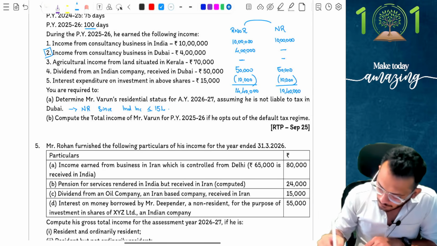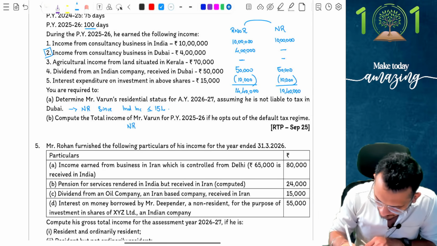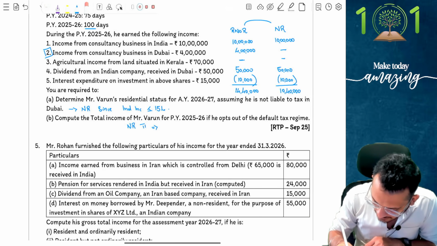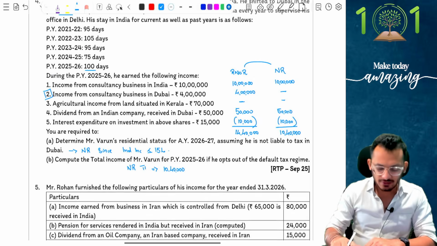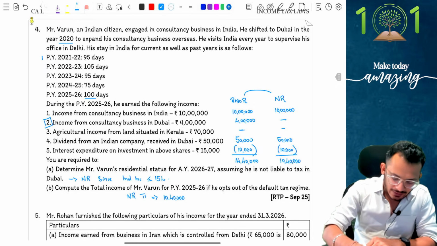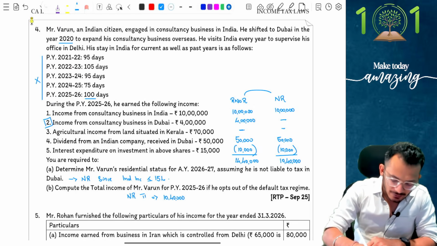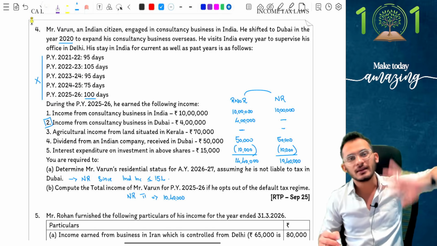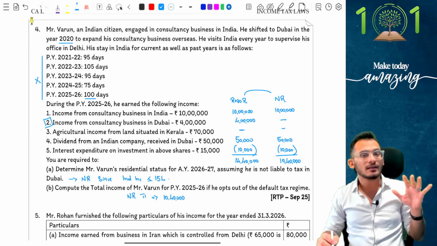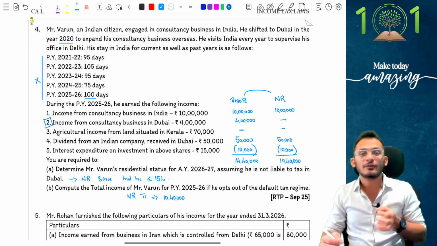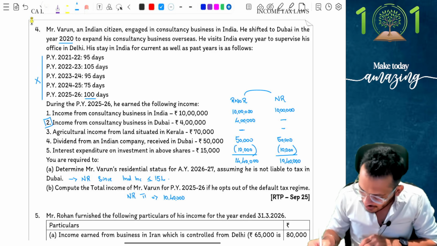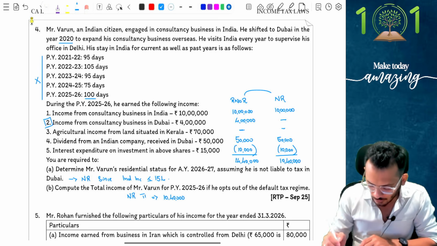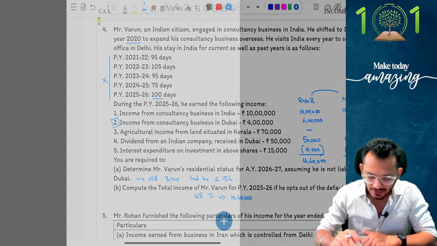Compute the total income of Arun as a non-resident. NR total income has been confirmed to be 10,40,000 rupees. People, is all the information given here relevant? It's completely not relevant because the Indian income itself did not cross the limit. I did not even have to look at the information. This is how you have to read the question. Sometimes reading the question can give you more insights. Without even reading the complete question, if you start jumping into things and answering differently, you will get a wrong answer. So be very careful about this fact and do it properly.